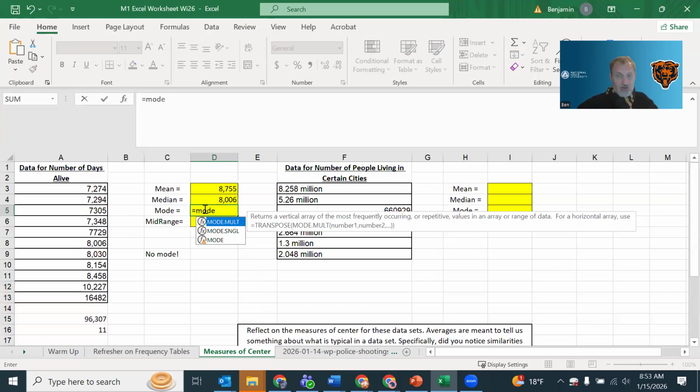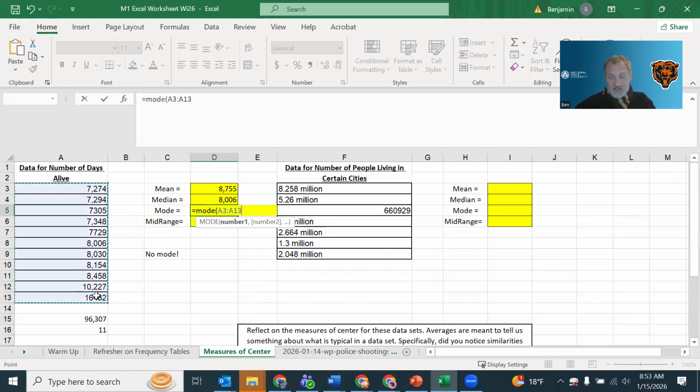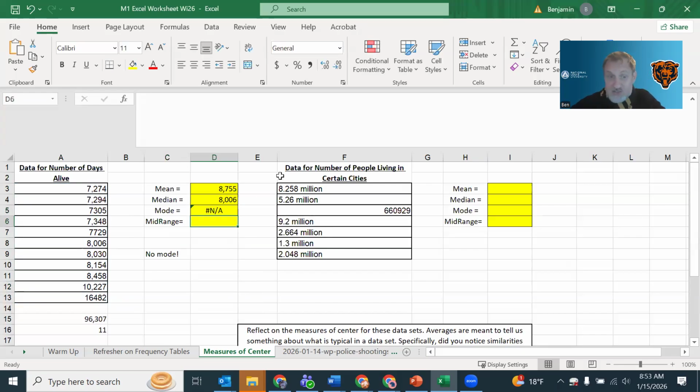When I do mode on that data set, it does give me an answer, and it gives me the correct answer, which is that it's not applicable. It's sort of an error message, but it's giving you an important piece of information, which is that there is no mode in this data set.